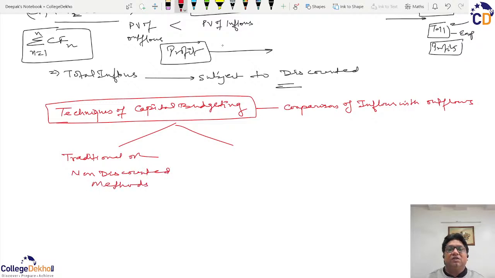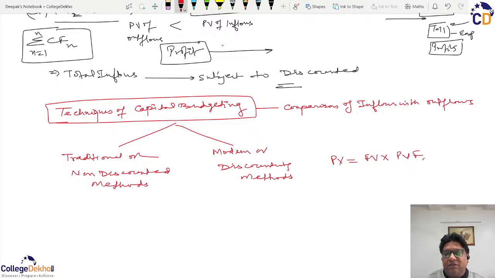They didn't give accurate advice about the investment decision, and hence we moved on to the modern or discounting methods, where the time value of money has to be considered, keeping in mind the formula that the present value is equal to future value multiplied by the present value factor, and each present value factor will have a specific value depending upon the cost of capital and the year.